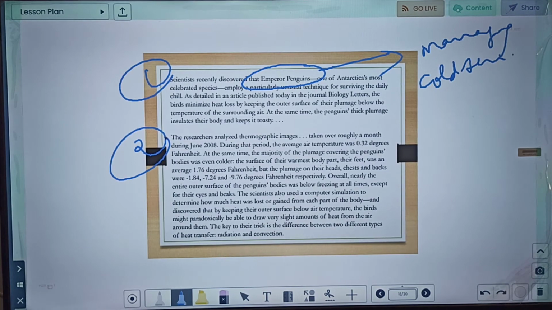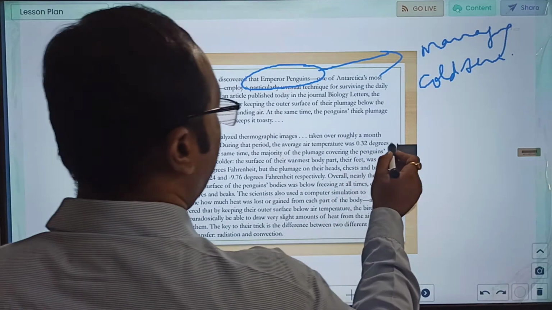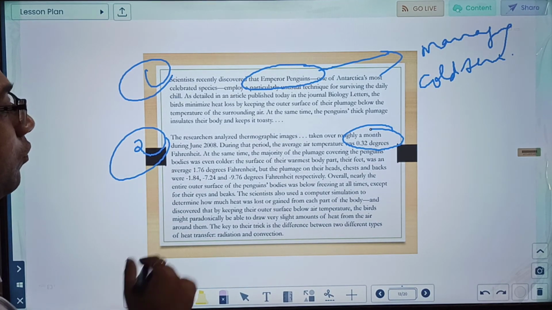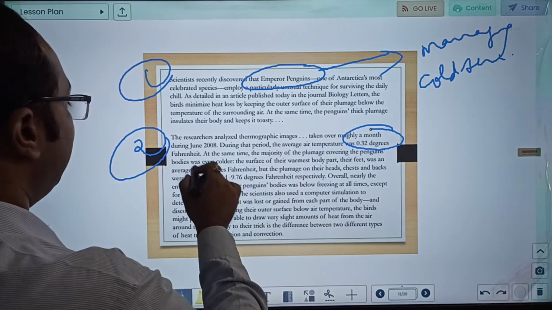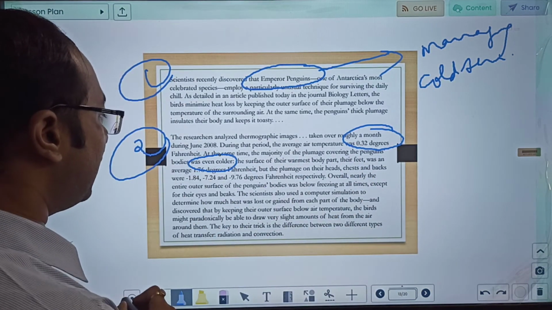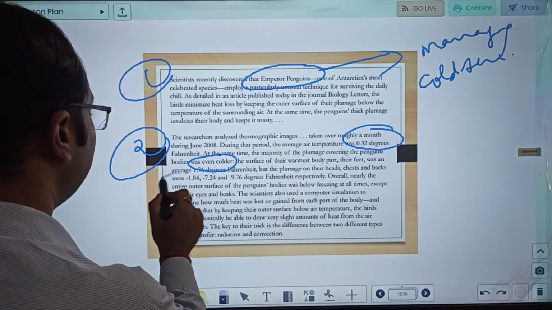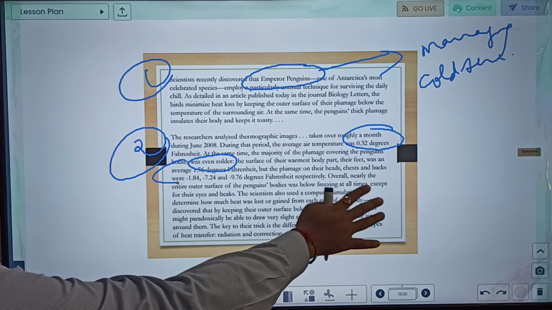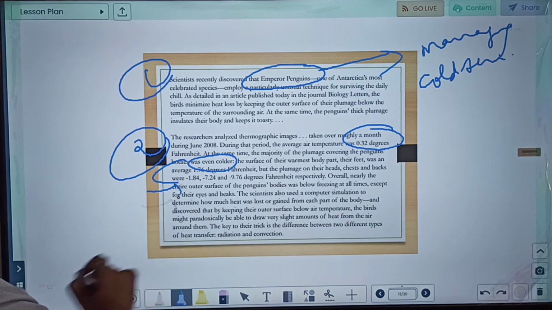During that period, average air temperature was 0.32 degrees Fahrenheit. At the same time, the majority of plumage covering the penguin's body was even colder. The surface of their warmest body part, the feet, averaged 1.76 degrees Fahrenheit. Plumage on their head had a temperature range of minus 1.84. Overall, nearly the entire outer surface of penguins was below freezing at all times except for the eyes and beaks.